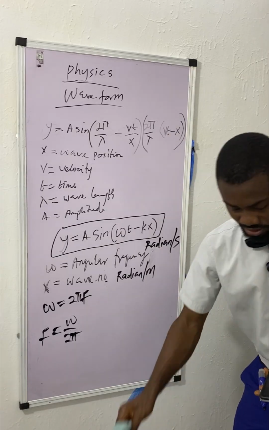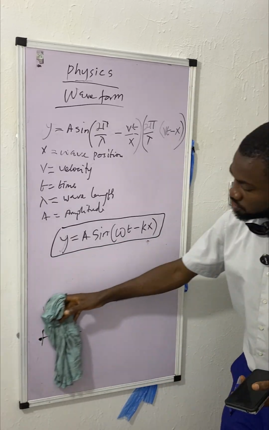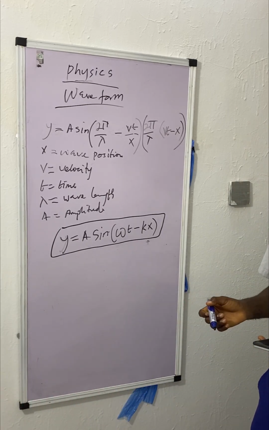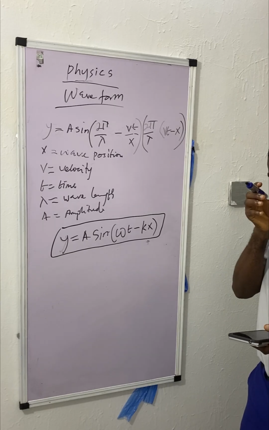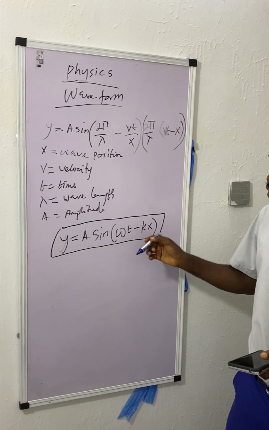Let's look at a typical example of how we use the progressive wave equation to solve a question. For example, we are given a question in the wave equation above, find something. All you have to do is find the coefficient of what you are told to find.